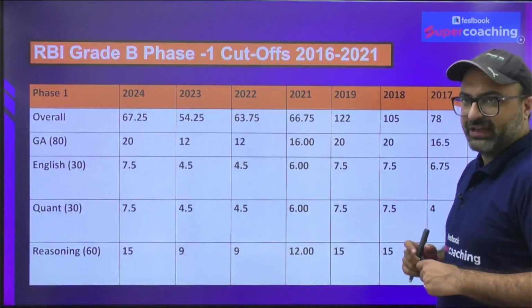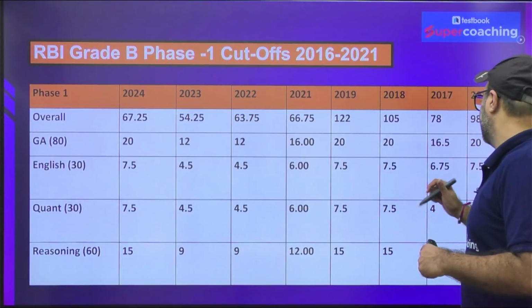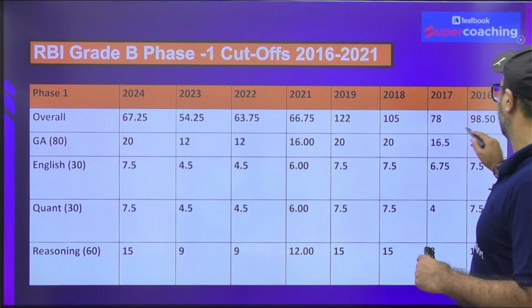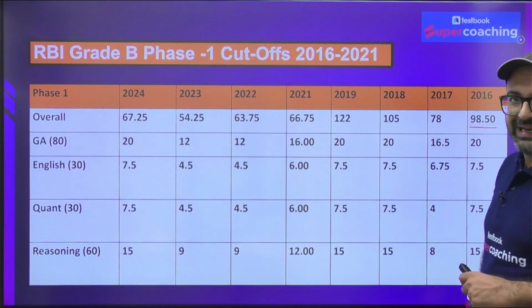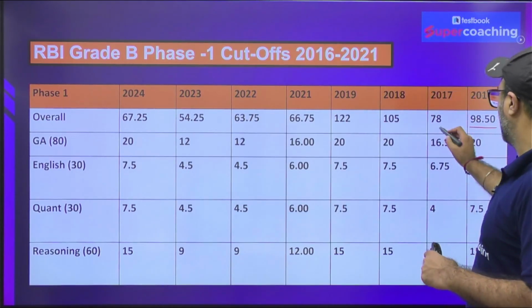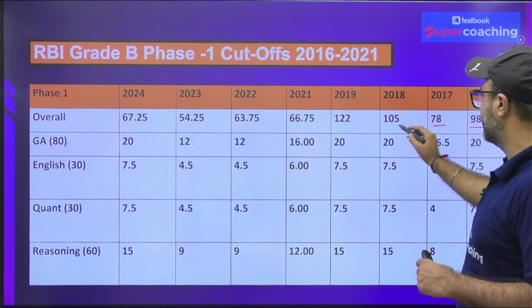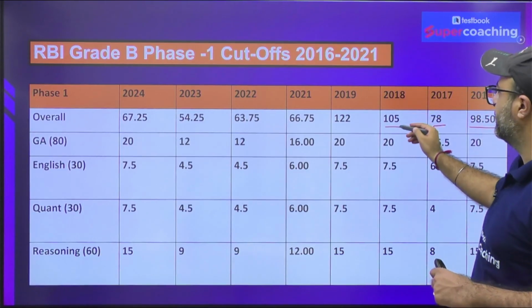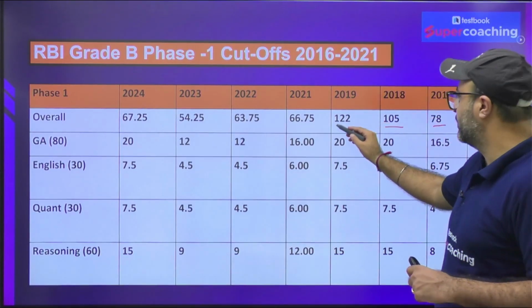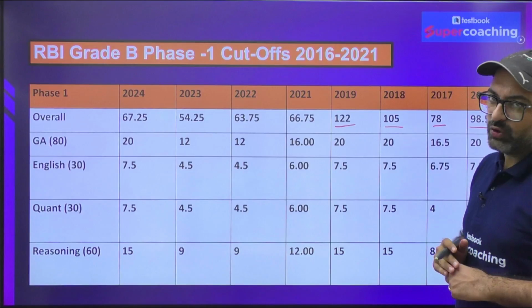Let's start with the phase 1 cutoff. In 2016, the cutoff for phase 1 out of 200 was 98.50. Then it dropped down to 78 in 2017. Then out of 200 it increased to 105, and in 2019 it is 122.